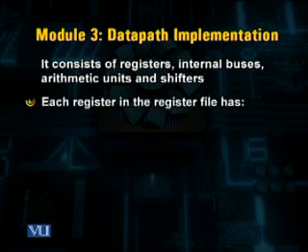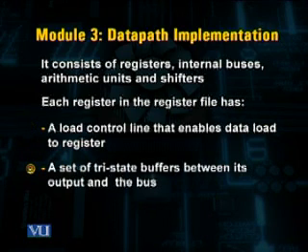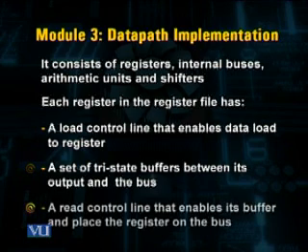In this design, each register in the register file has the capabilities or the control signals to load and retrieve information from the registers. A set of tri-state buffers are used between the output and the bus, and the read control lines are used to enable the buffers and place the register on the bus.